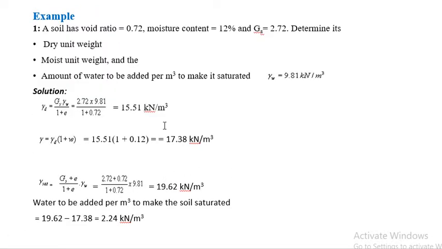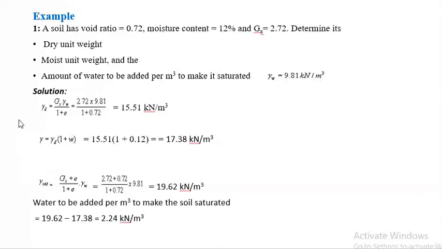Example: a soil has void ratio 0.72, moisture content 12%, and Gs = 2.72. Determine its dry unit weight, moist unit weight, and the amount of water to be added per meter cube to make it saturated. And gamma W is given there, 9.81 kilonewton per meter cube. So first we have to calculate gamma d.